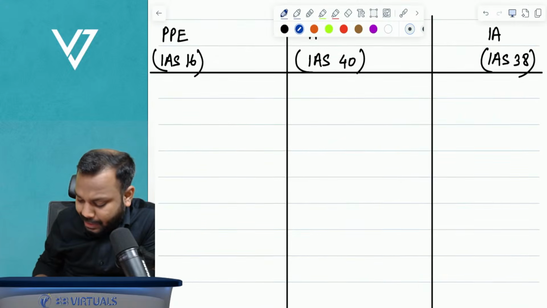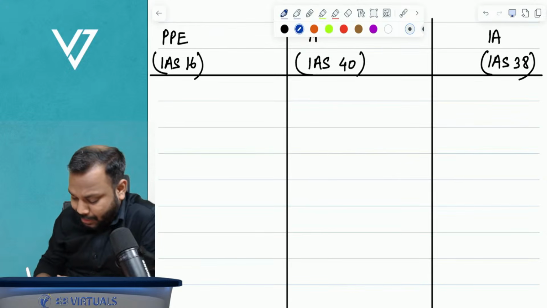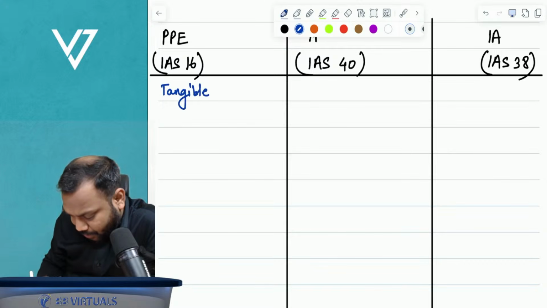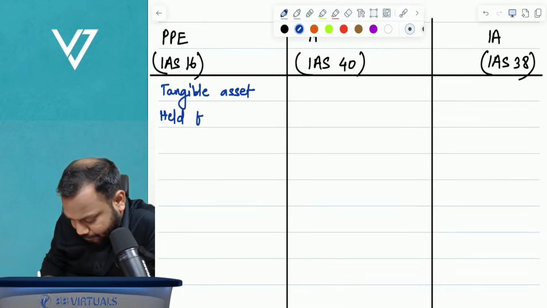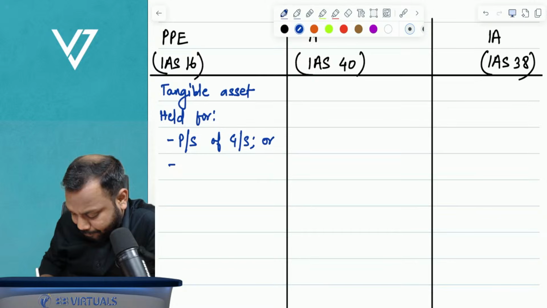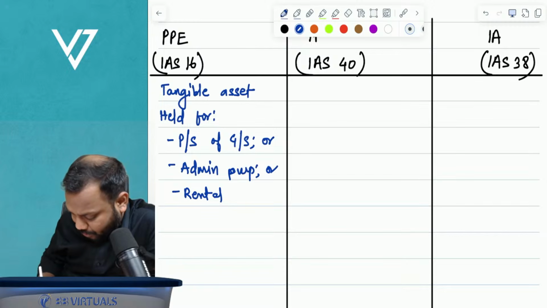If I talk about property, plant and equipment, it is any tangible asset held for production or supply of goods or services, or admin purposes, or rental, and the life is greater than one period.